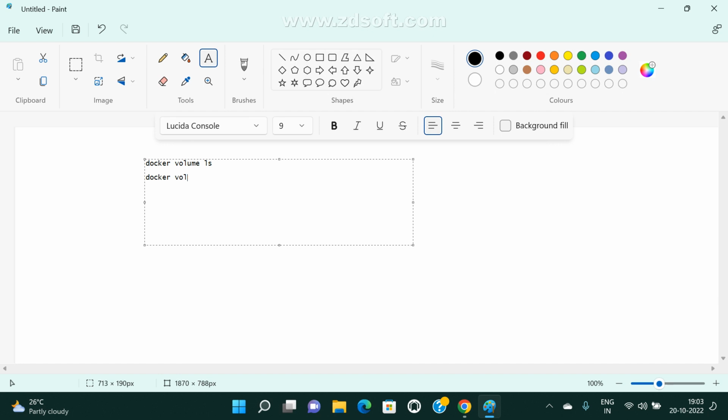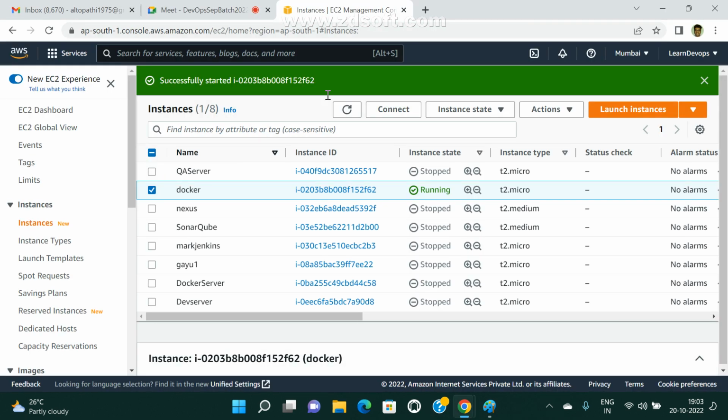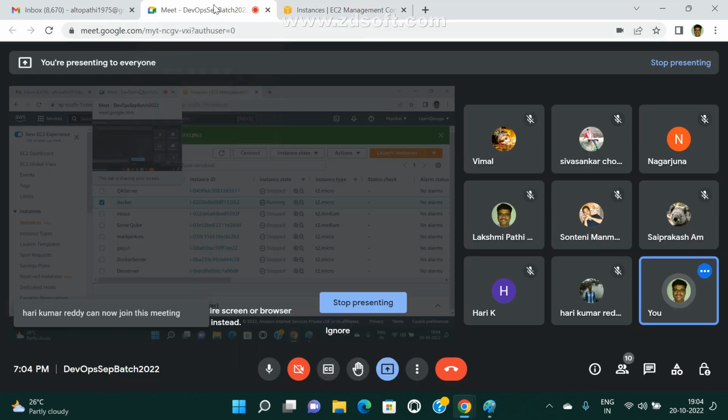Docker volume create, and we give a volume name. Where the path is and so on, we already saw, and we'll see how it works in continuation. Now you know how to create a volume, how to remove it, and how to check it. Now I want to attach that volume to my container.